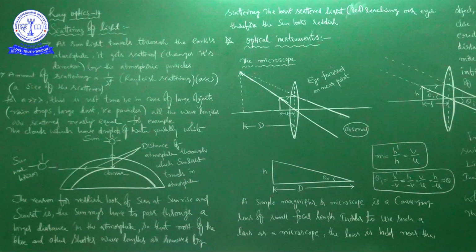So whatever it may be, either mirror or lens or prism or periscope, or kaleidoscope, binocular, telescope, microscope, all these things are optical instruments. What is the use of an optical instrument? For example, I told you mirror is an optical instrument. So what is the use?